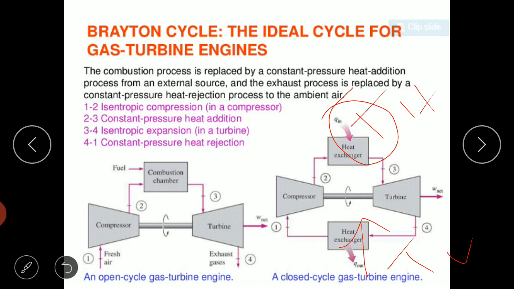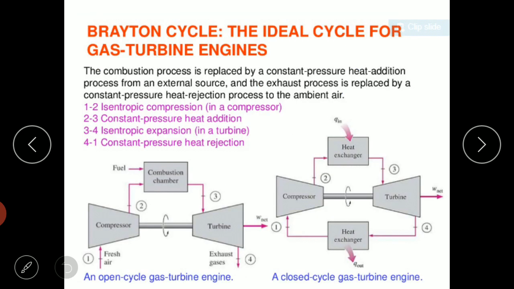The condenser is also one example of a heat exchanger. Once the working substance is brought back to the lower temperature, the same working substance is recirculated again and again inside the system. That's why it is termed a closed system. We know from our basics in thermodynamics, a closed system means only energy transfer, no mass transfer. Here all the systems are interconnected with each other, so there is no mass transfer, only energy transfer, that is, heat energy is transferred from one place to another. That's why it is termed a closed cycle gas turbine.